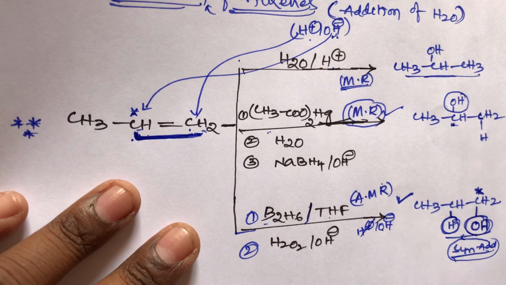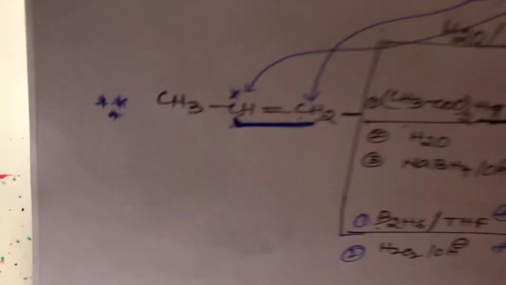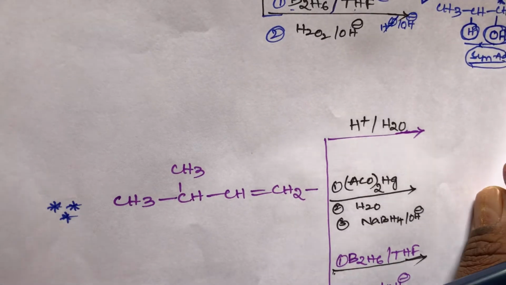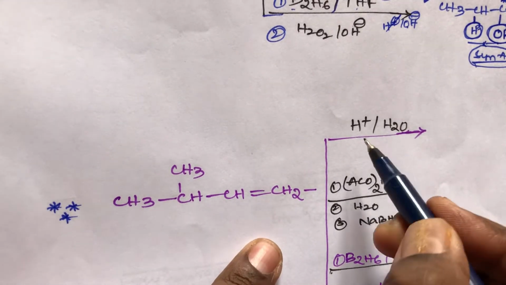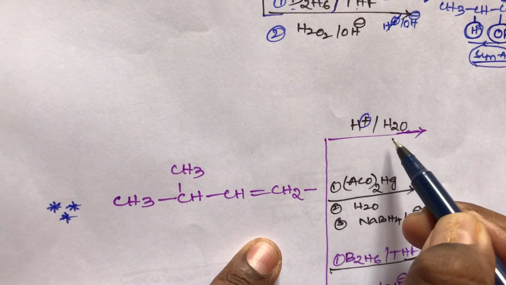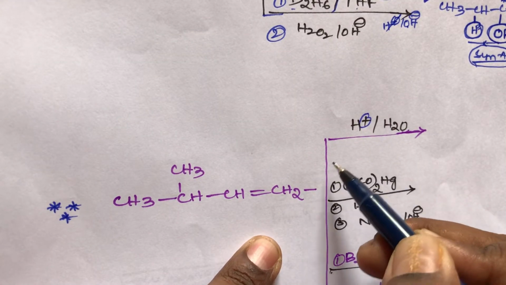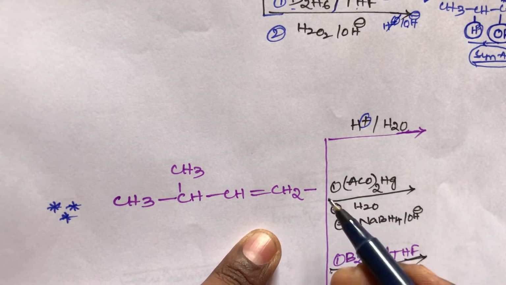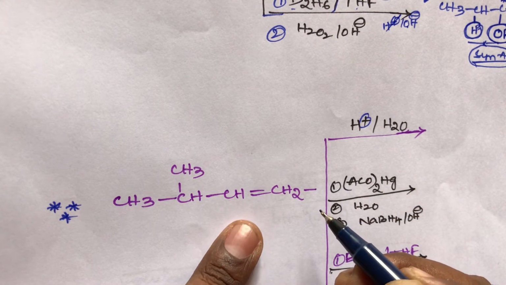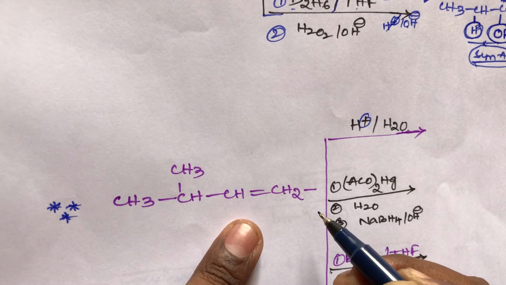Now the next application, a continuation, students: 3-methyl-1-butene reacting with water in the presence of an acid catalyst. So it follows the Markovnikov rule. In the Markovnikov rule, students, carbocation is possible, and rearrangement is also possible.